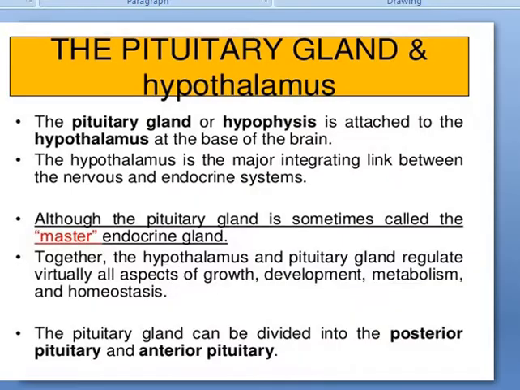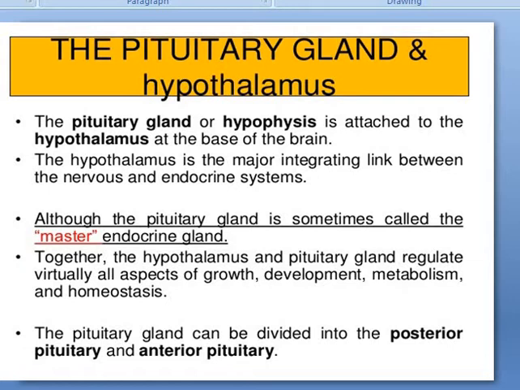Firstly, today we will discuss the pituitary gland. The pituitary gland is situated within the cranium just below the hypothalamus. It is divided into two parts: anterior pituitary and posterior pituitary. The pituitary gland, or hypophysis, is attached to the hypothalamus at the base of the brain. The hypothalamus is the major integrating link between the nervous and endocrine systems, although the pituitary gland is sometimes called the master endocrine gland.